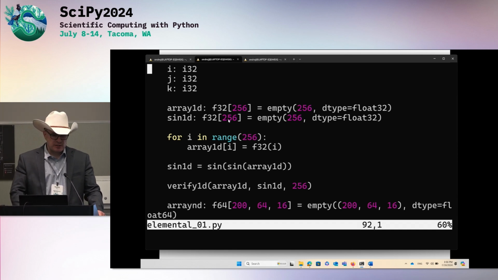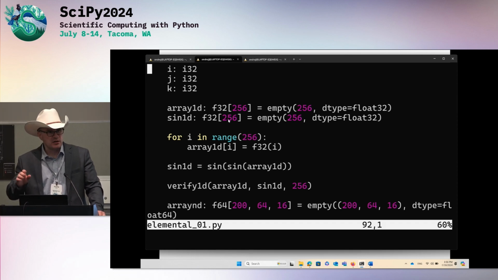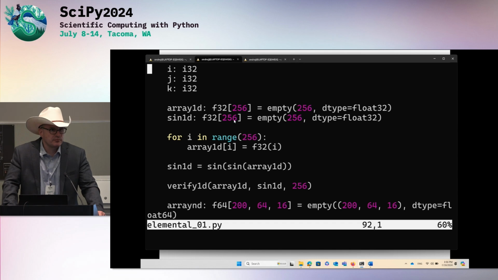Or if it's allocatable, in other words, you allocate it at runtime, we have a notation for that too. So it's more specific than what I've seen so far with the official NumPy annotation, which is not as specific as we need. So we currently have our own. But if NumPy eventually settles on some annotations, even if they only work in a subset of what we support, we can extend LPython to support them. And you would only use these more specific ones when the NumPy annotation doesn't work.